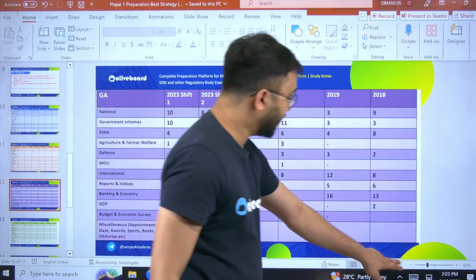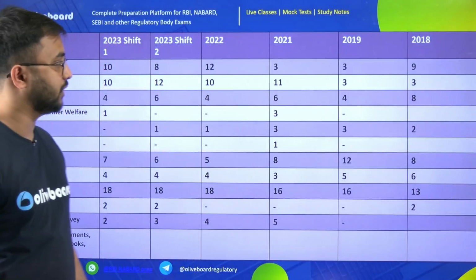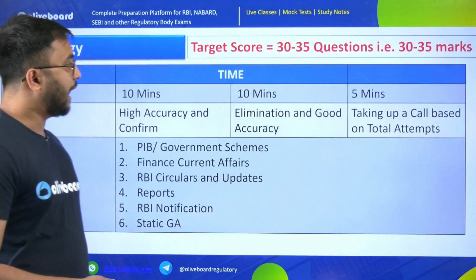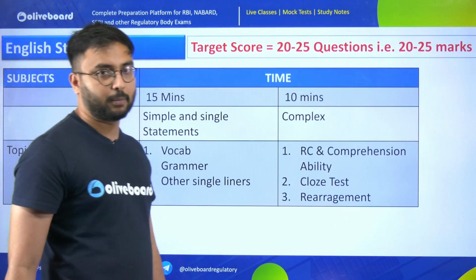Now, once the GA is done, as I discussed a lot in context of GA, in GA try to give multiple mocks also. And if you still don't have a proper source for multiple mocks, don't worry.